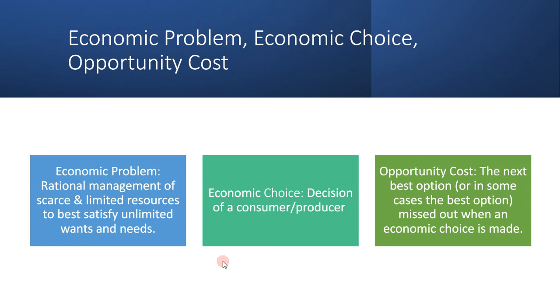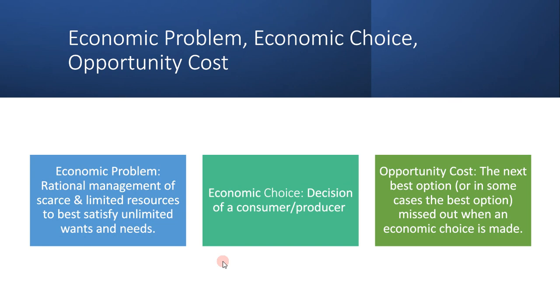So it's all about the rational management, the efficient management, to best satisfy limited wants and needs. Economic choice is basically the rational choice, a decision of a consumer or a producer. If you make the best economic choice, it means you've made the best choice on how to satisfy what you want with the limited amount of stuff you have. For example, make yourself happy with the amount of money you have.